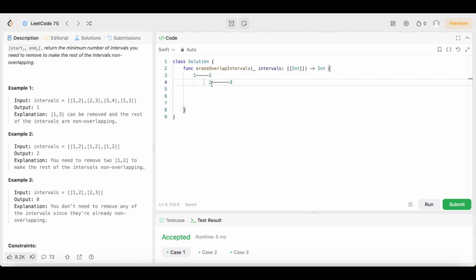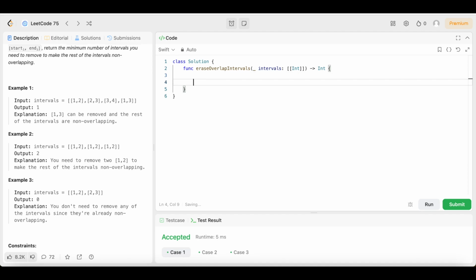If they have the same edge, that does not count. That's not considered as overlapping. So this would be an example of example 3, and as you see, we don't have to remove any intervals to keep from overlapping. So now that we understand what the question is asking, let's start the fun part and actually get into the code.